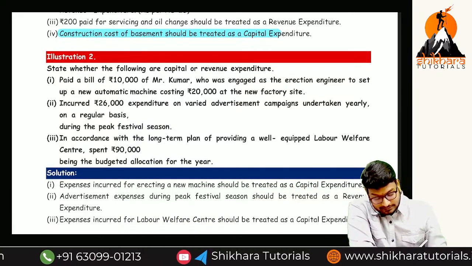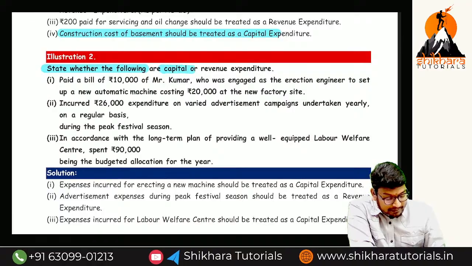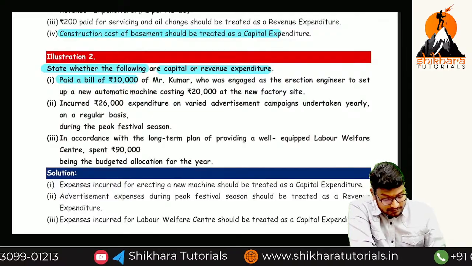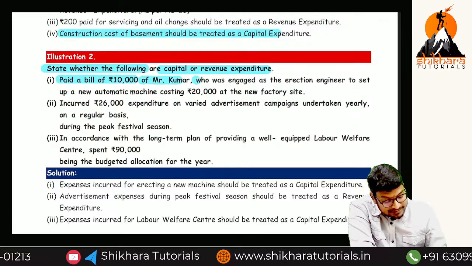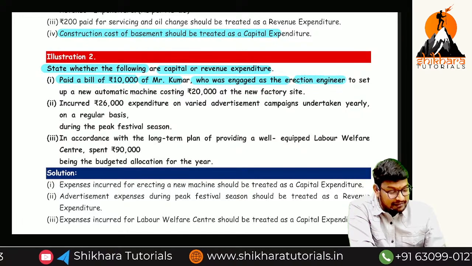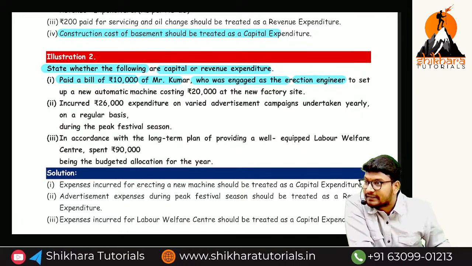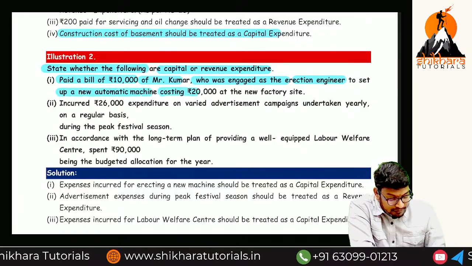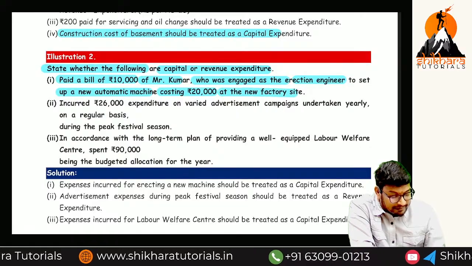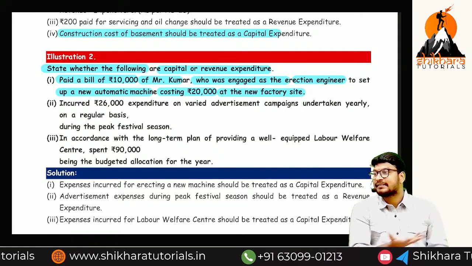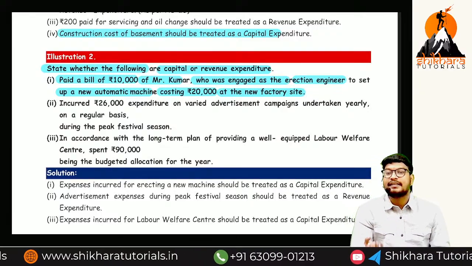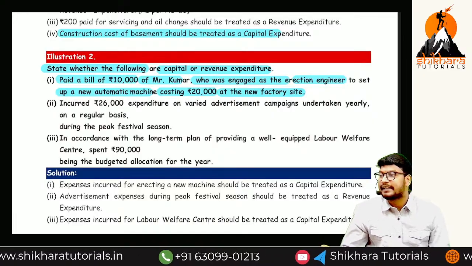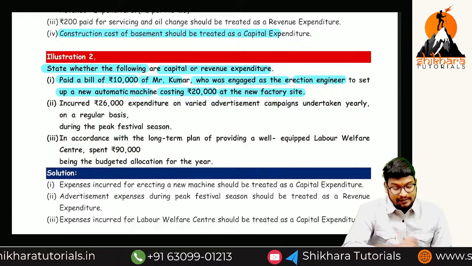Okay. State whether the following are capital or revenue expenses. Paid a bill of rupees 10,000 of Mr. Kumar, who was engaged as an erection engineer. Erection means installation. So, to test up a new automatic machine costing 20,000 at the new factory site. So we are giving the amount to the erection engineer, the installation engineer. Installation is a cost related to a fixed asset. So that is the reason, capital expenditure.